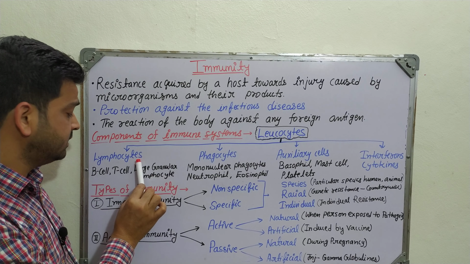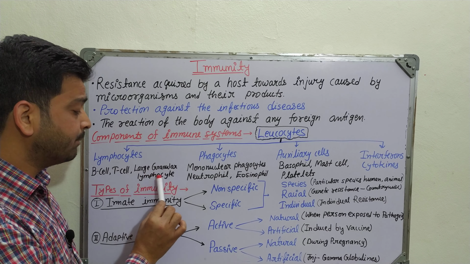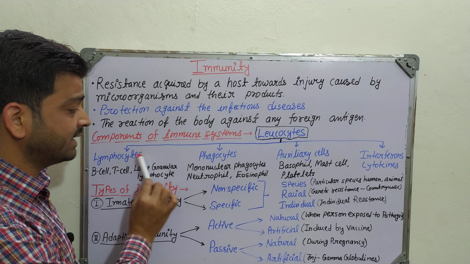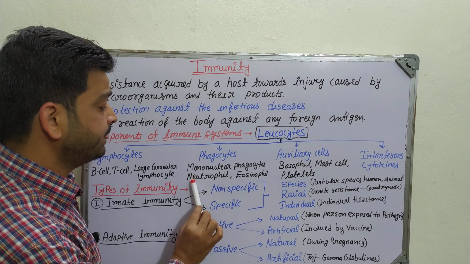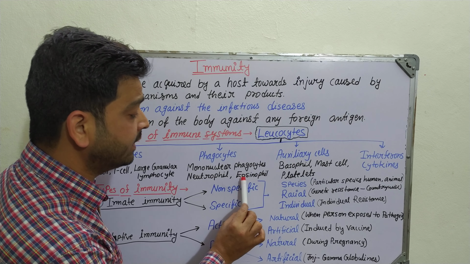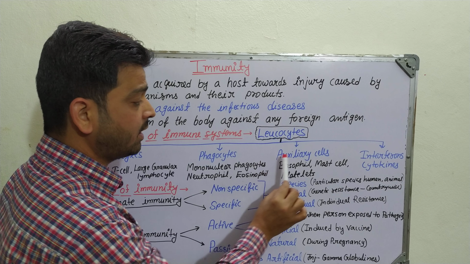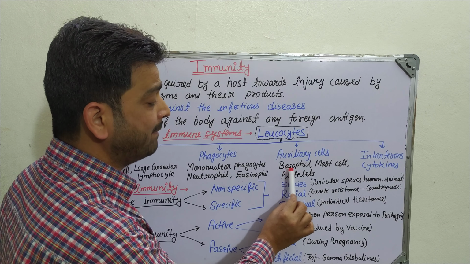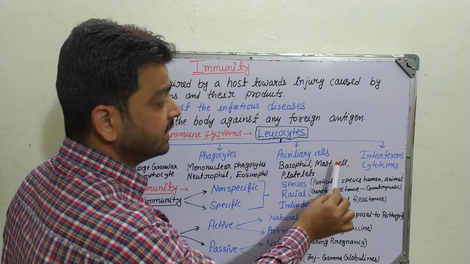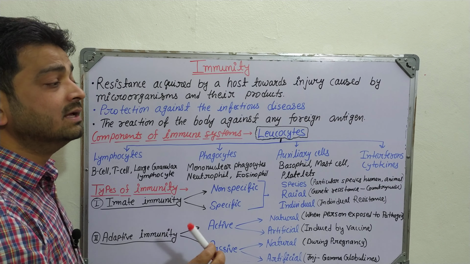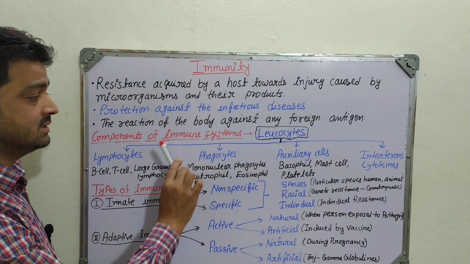In lymphocytes, B cells come, T cells come, and the large granular lymphocytes also come under this category. Coming to the phagocytes, there are mononuclear phagocytes, then neutrophils, and eosinophils, right? These are the cells under phagocytes. Coming to the auxiliary cells, there are basophils, mast cells, and platelets under this category. And interferon is a cell protein which transmits signals. Okay, so these are the components.